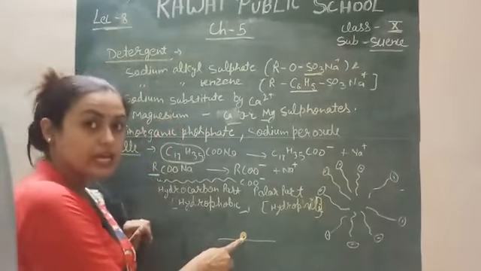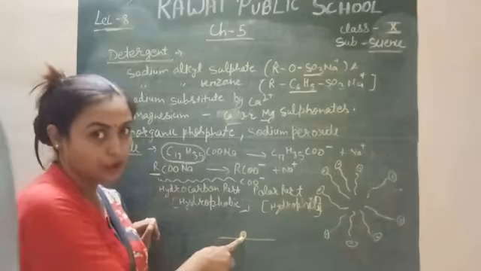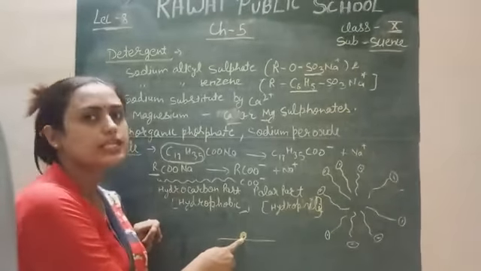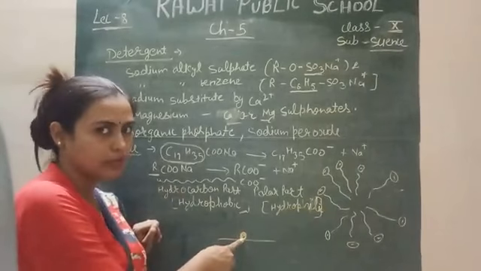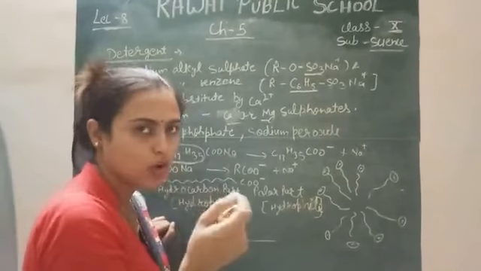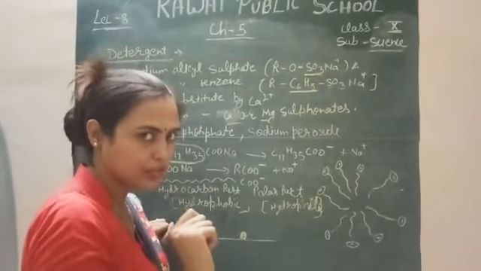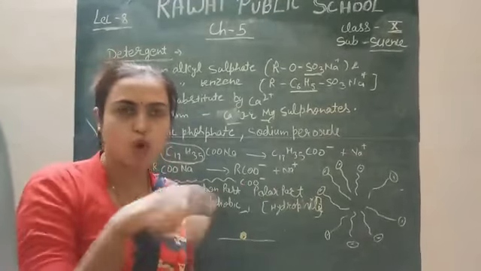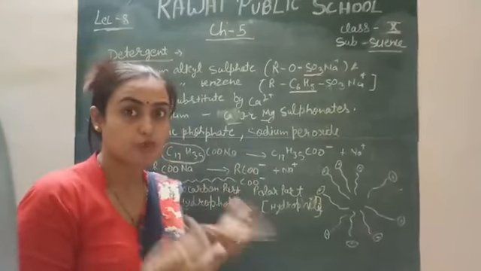This stain is insoluble in water. It cannot dissolve in water, but it can easily dissolve in hydrocarbon. So we put detergent into the water. When you put your cloth in the dissolved detergent water, then what will happen?